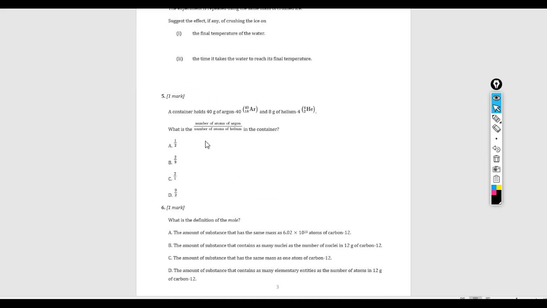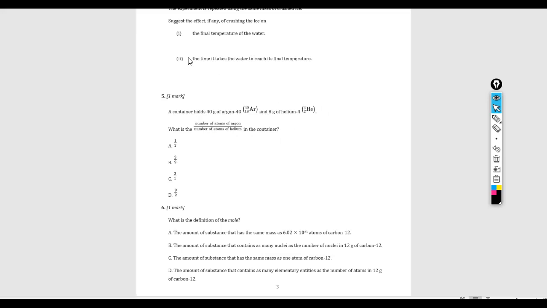5. A container holds 40 grams of argon-40 and 8 grams of helium-4. What is the number of atoms of argon over the number of atoms of helium in the container? So my first thought when I read this is, when I think number of atoms and it's talking about gases, I'm thinking about moles. I'm thinking about, is this question really asking me about the mole ratio, of how many moles I have of argon to how many moles I have of helium? Because I know that a mole is just a counting number that has to do with the number of atoms, right? So how do I connect what's given to me in terms of moles?